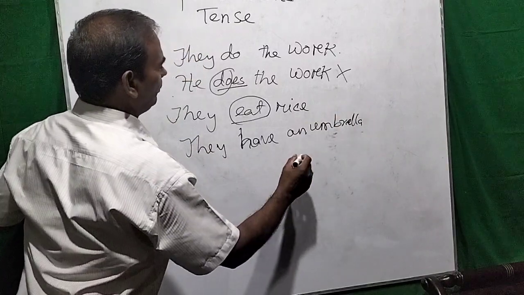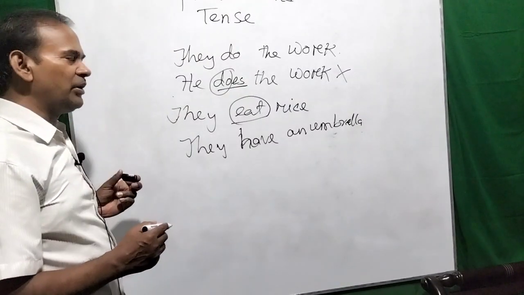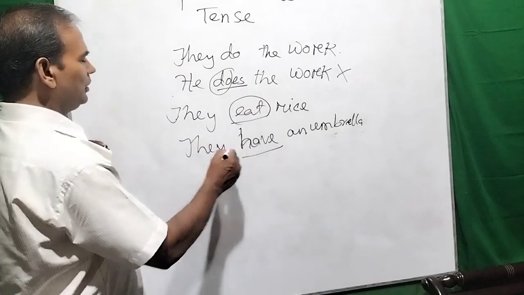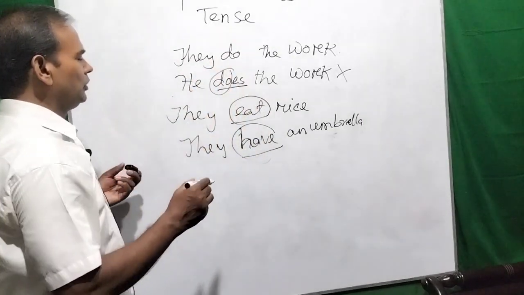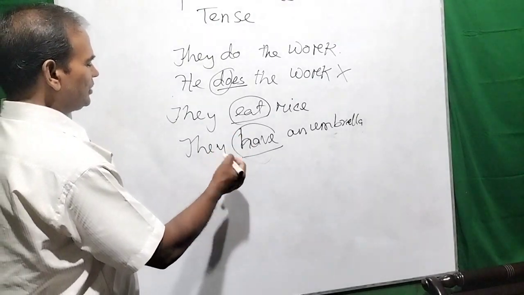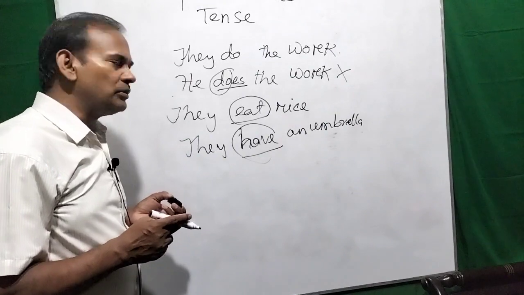You see, they have an umbrella. So this is the verb to have form, which comes after the third person plural number or first person or second person.